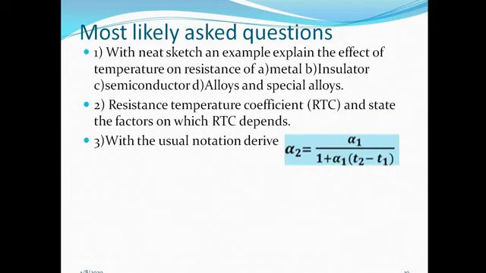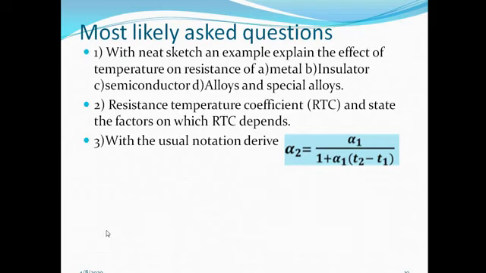The first question is: with a neat sketch and example, explain the effect of temperature on resistance of metal, insulator, semiconductor, alloys and special alloys. In this question you have to draw the graphs for each material, give the example of each material, and then write why there is an increase or decrease in the resistance.